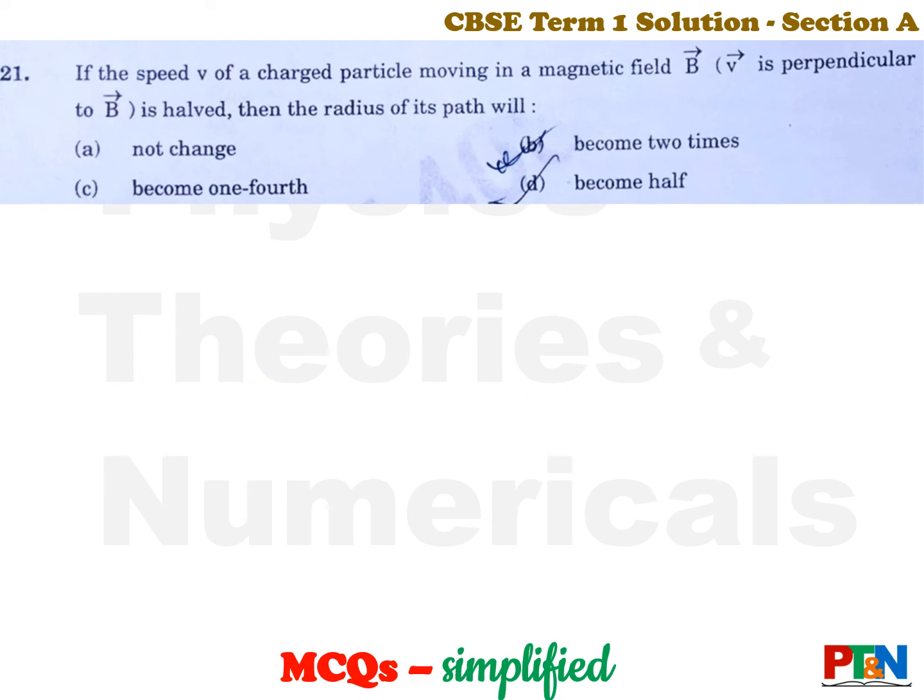Next one. If the speed v of a charged particle moving in a magnetic field B, v is perpendicular to B, is halved, then the radius of its path will be, 4 options. The answer is option D, straight single formula. R is equal to mv by qB. So if v is halved, R also will become half. Straight application of formula.